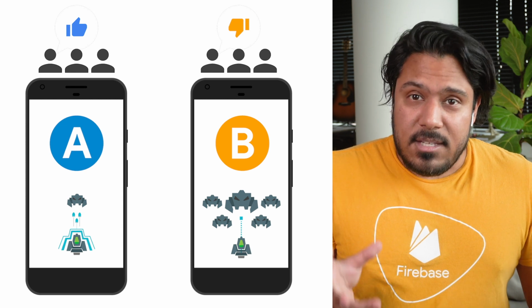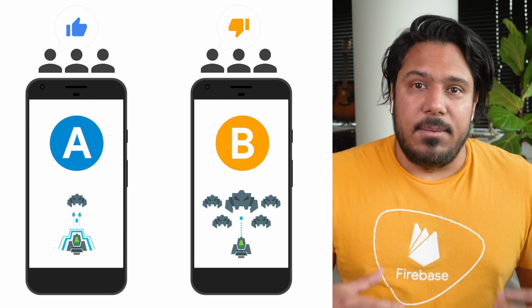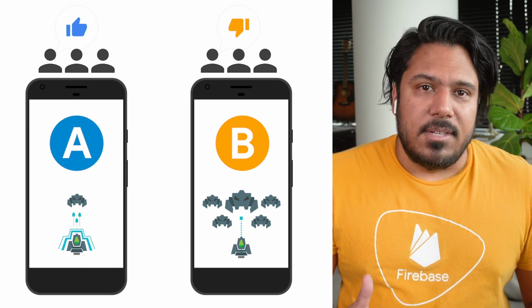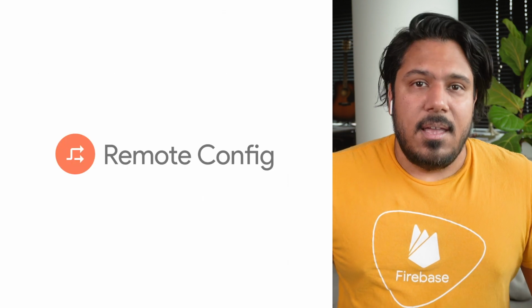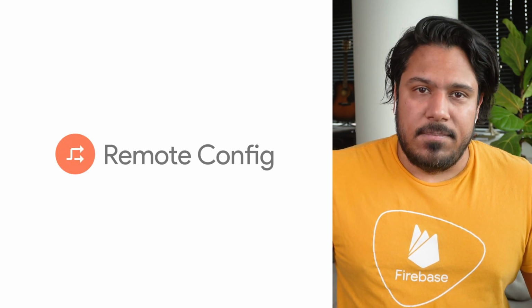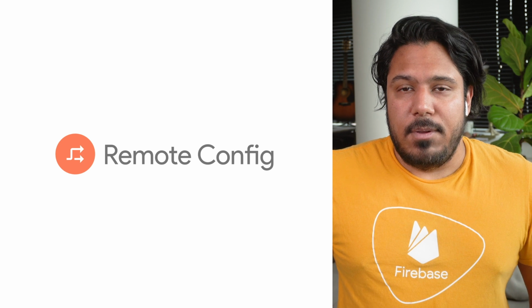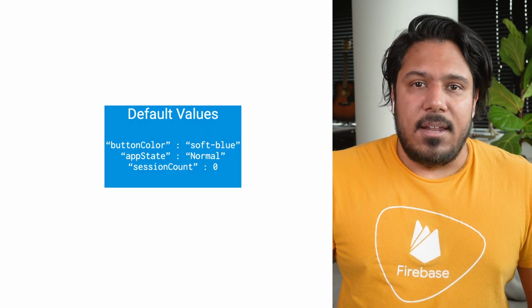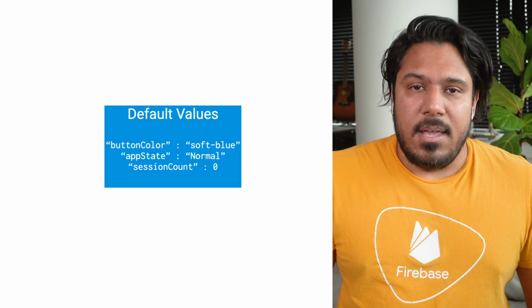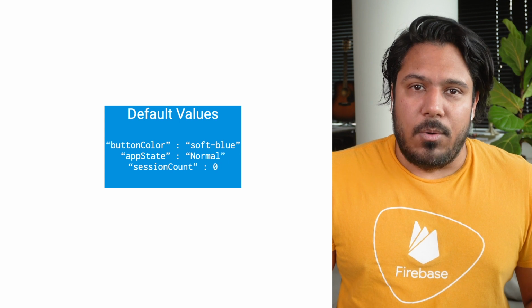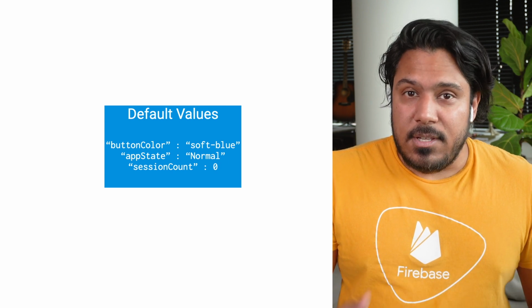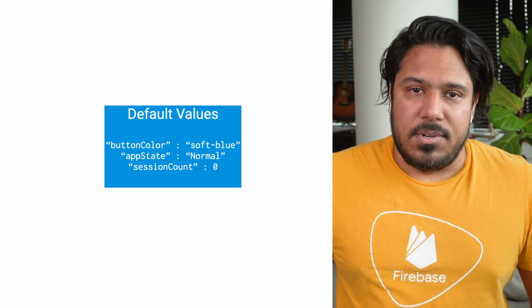But in order to test these variants, we also need a way to create and deploy them to smaller user segments of our total user audience. And that's where Firebase Remote Config comes in. If you haven't used Remote Config before, you can think of it as a set of key value pairs that live in the cloud and that can overwrite default values already in our app based on different conditions and targeting of specific users.